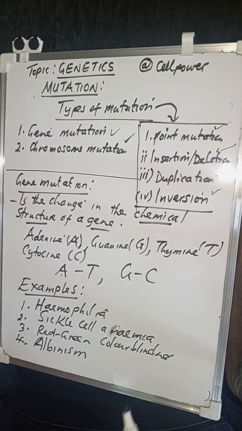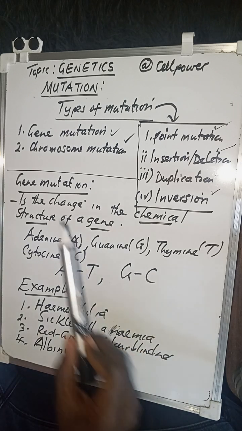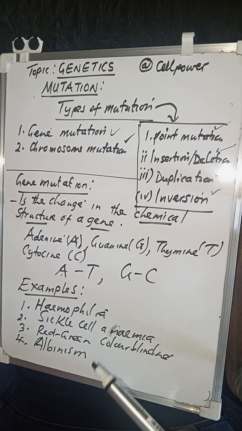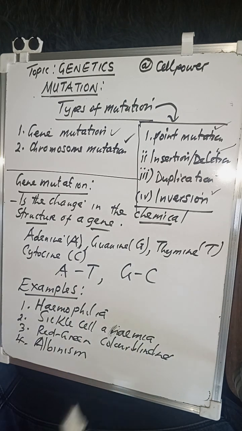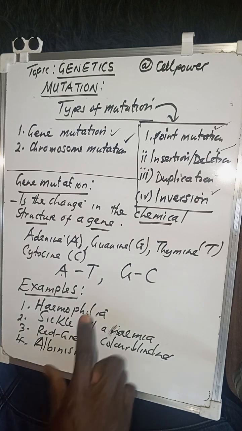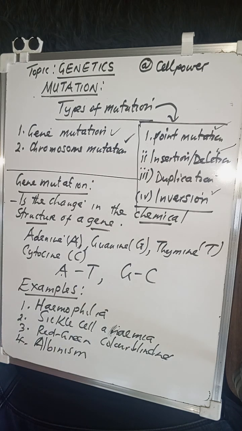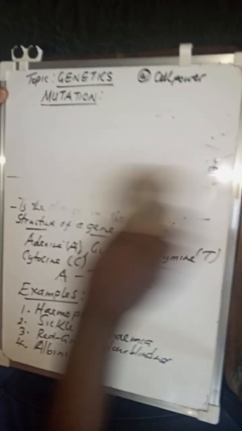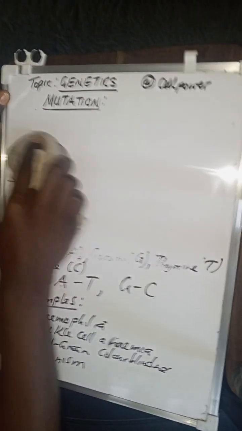So these are some of the conditions in human beings that come about as a result of a mutation in the chemical structure of a gene. So it may result in these conditions. Briefly, let me talk about these conditions so that you can become familiar with them.